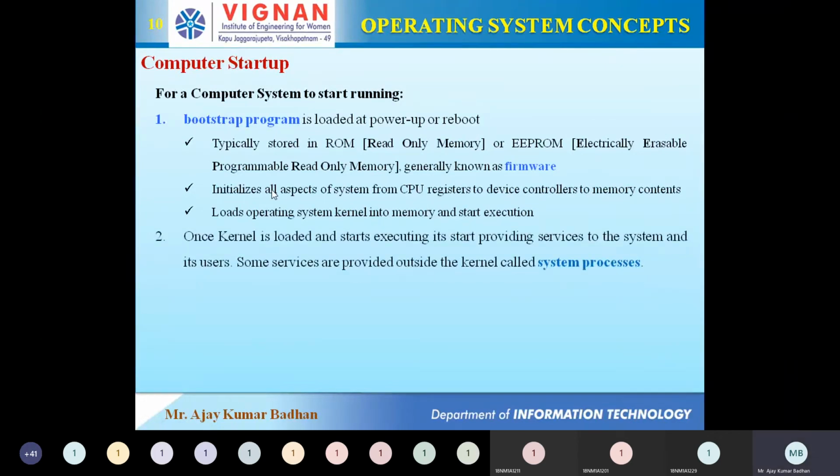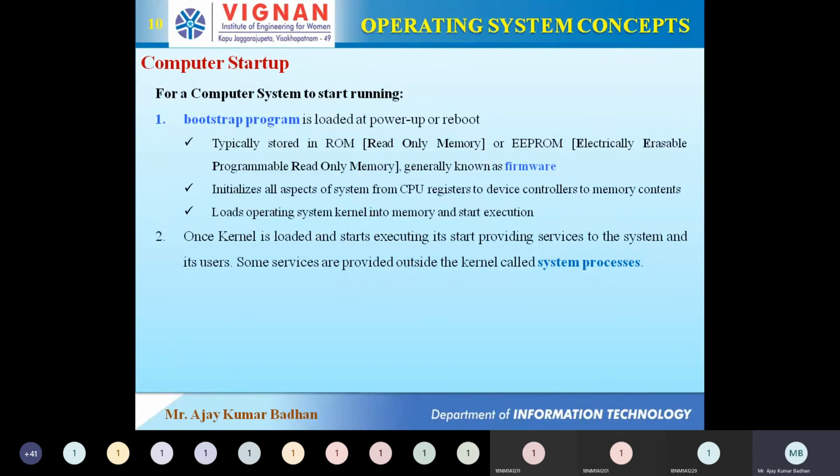Next, once the kernel is loaded into your RAM, it will automatically start executing different operating system related information, and then make it ready so that you can start using it and perform different operations. So what are the services that the kernel is going to provide outside? That is what we call system processes. Kernel processes are there, and system processes are also there. System processes are provided by us, meaning we can create our own processes and execute them apart from the kernel.